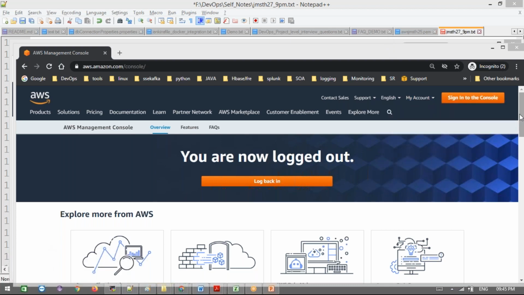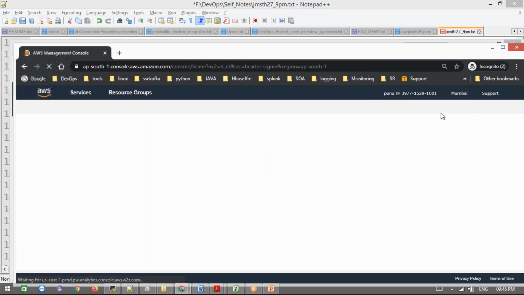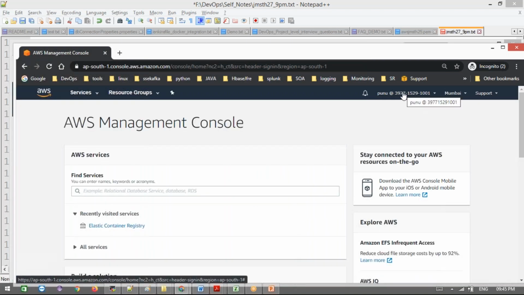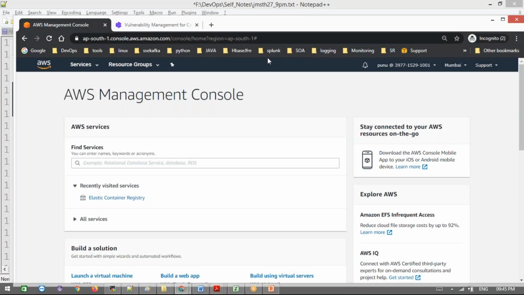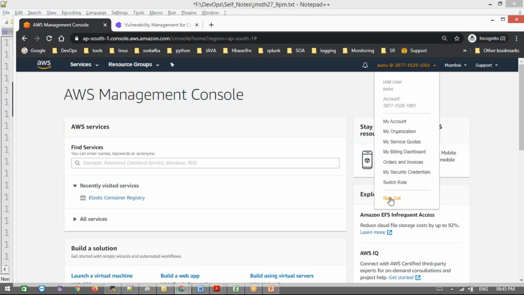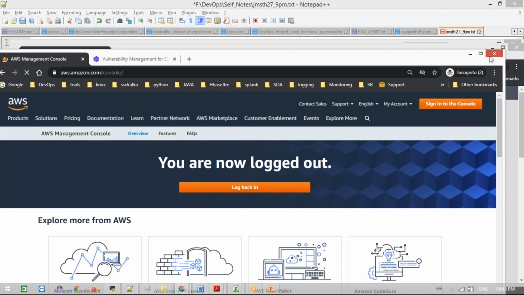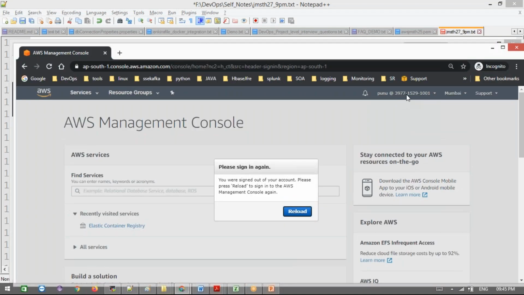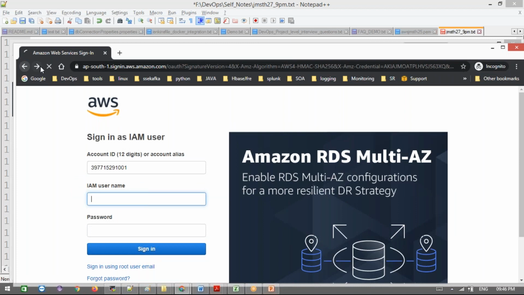Here we are going to sign in and create an account. I already have a login, that's the reason it's coming. Let me sign out and close this. I think this is an already existing account, that's the reason you can see this now. Go back here.